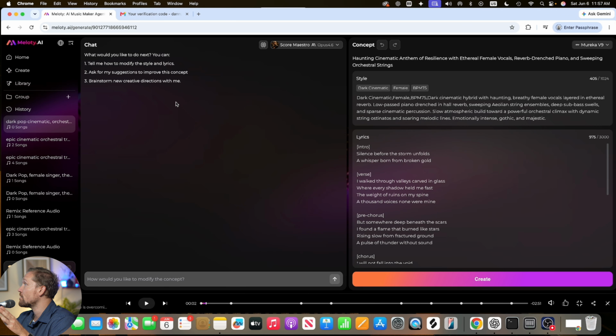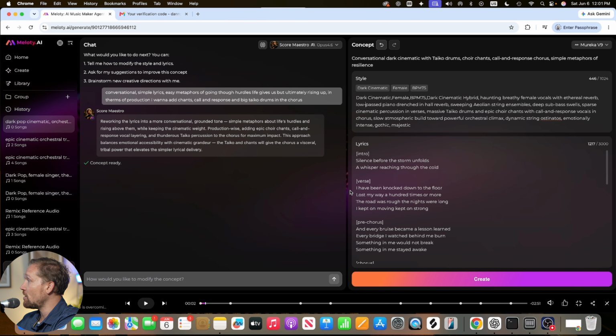And the cool thing here is now we have 2 separate areas. We have the chatbot area where you can directly discuss what you want modified, and it will get modified once you hit enter. So what I do is I'm gonna look at the lyrics. I wanted simple lyrics, conversational lyrics with metaphors and things like that. So let's look at what we got.